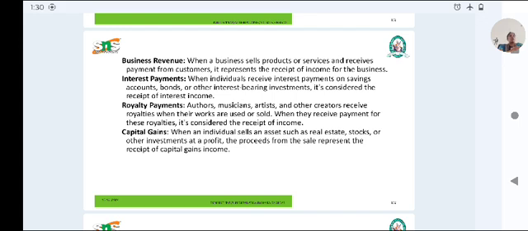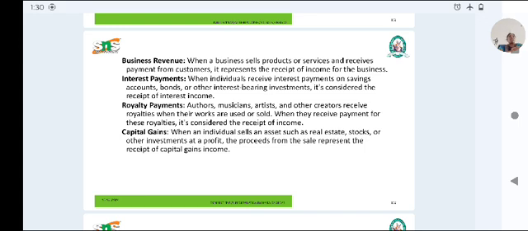Next one is royalty payment. Musicians, artists, and other creators receive royalties when their works are used or sold. When they receive payment from their royalties, it's considered the receipt of income.